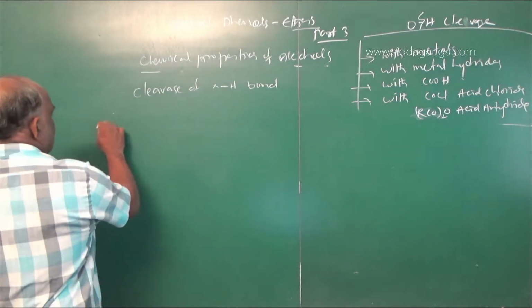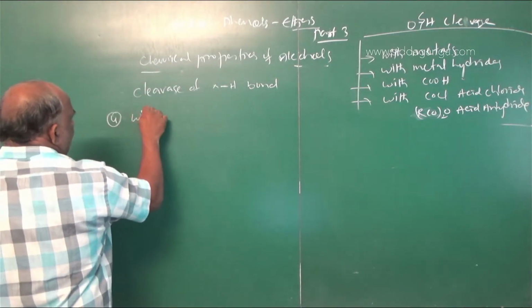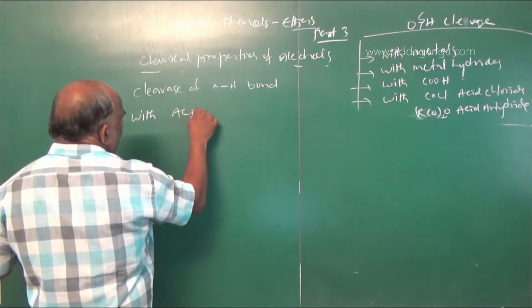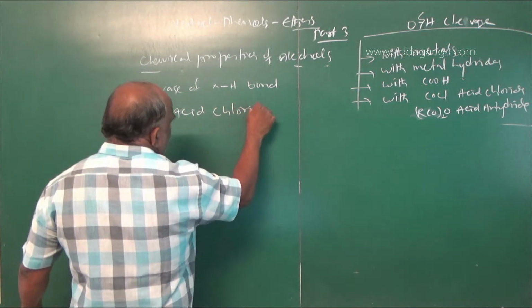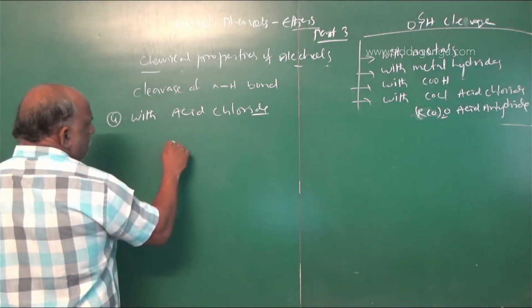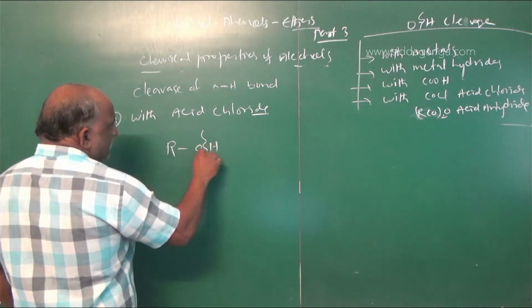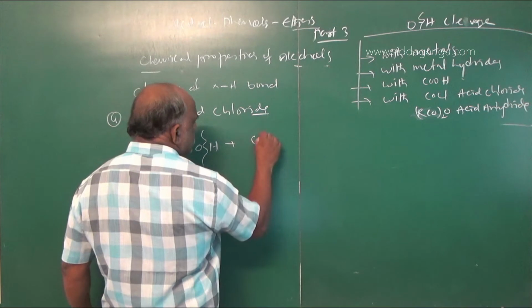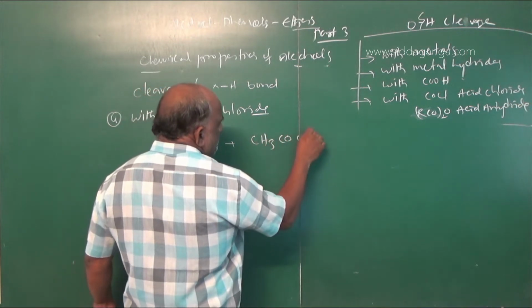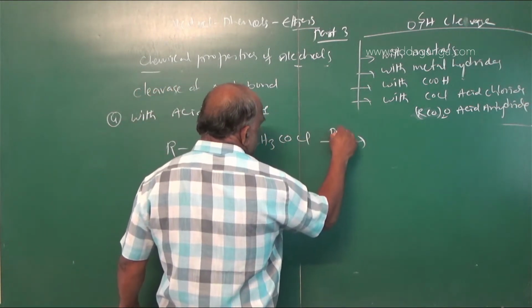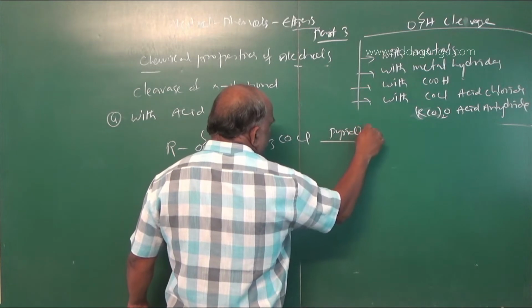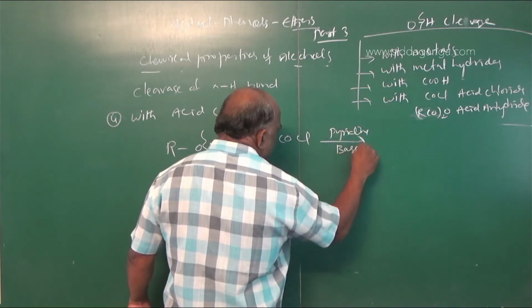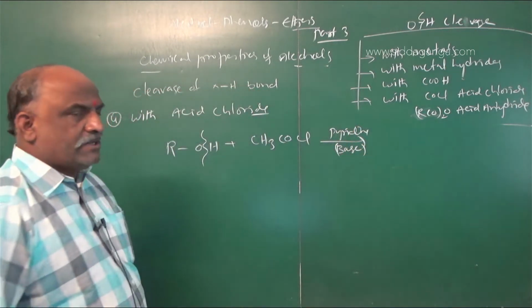Now we'll see this. The fourth one is with acid chloride. Here we go with ROH, and only O–H cleavage takes place. Here the compound is CH3COCl, and the reaction takes place in the presence of pyridine. Pyridine is called a base. The reaction takes place in the presence of a base.